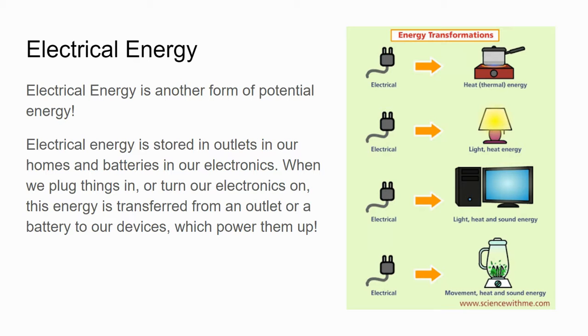If we look at our example over here on the right, we have a plug, and when you plug that in, electricity is sent through that wire, and that's what powers on that stove, that lamp, that computer, that blender. Again, these are all examples of electrical energy, which is a form of potential energy because it is stored in our homes and in our devices.